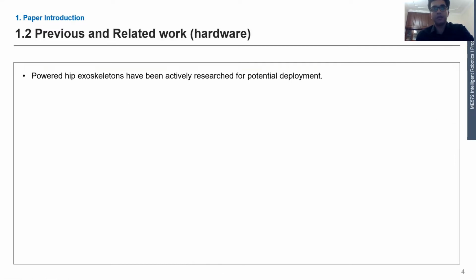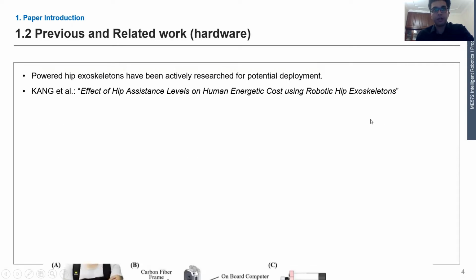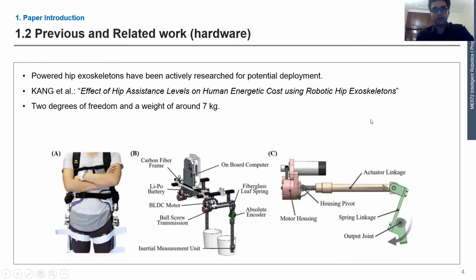But before talking about our paper, I would like to talk about the previous work that has been done in this regard. First of all, this paper, on the effect of hip assistance level, showed a mechanism or hardware using series elastic actuators.